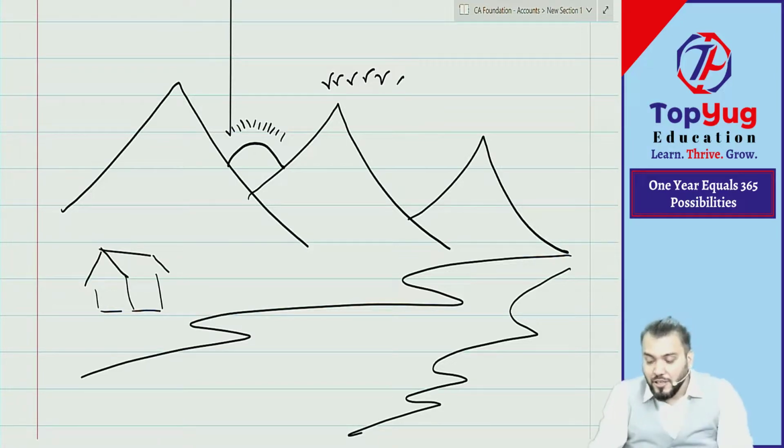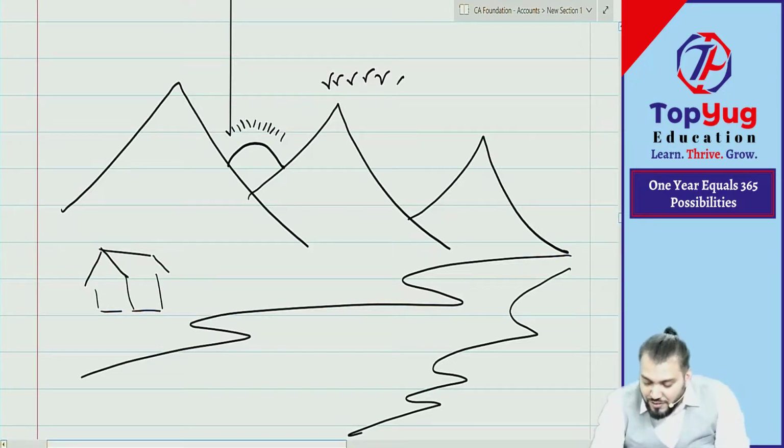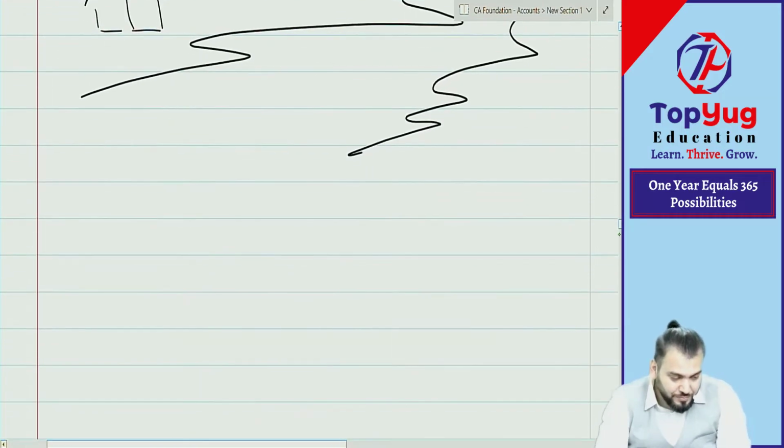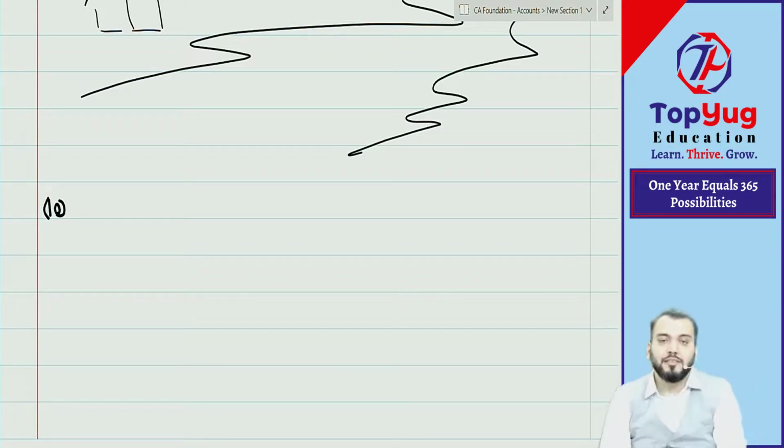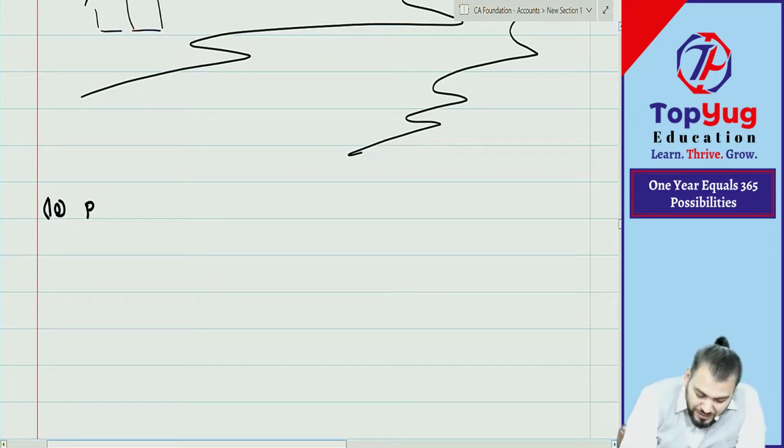Art, you understood? Now coming to recording. What is the meaning of recording? Write down, point number 10: recording.